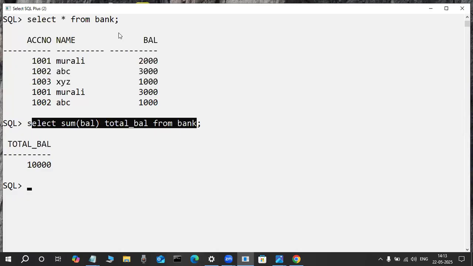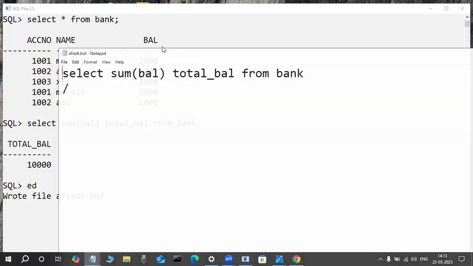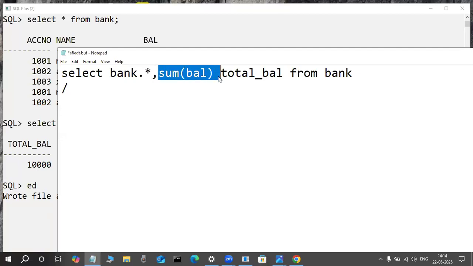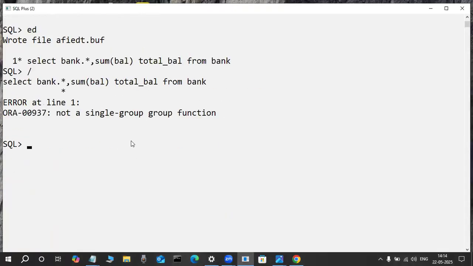Suppose I want to display this aggregate function value along with all the column values. If you are a first-time newcomer, you might display the bank table name dot star. It won't work. That's why you are learning the SQL language. Displaying a group function with all columns is impossible in any database. It gives an error.